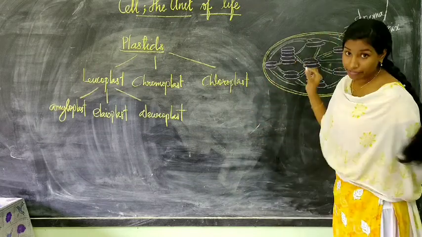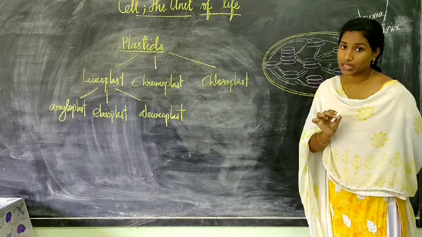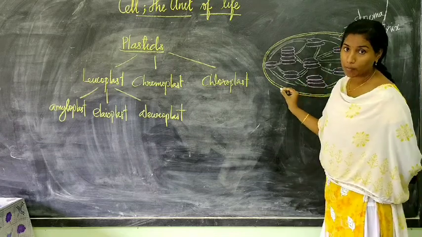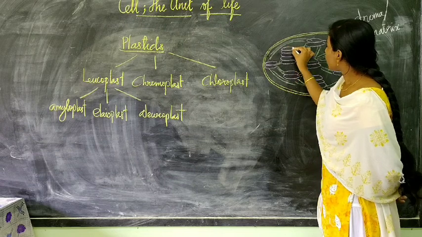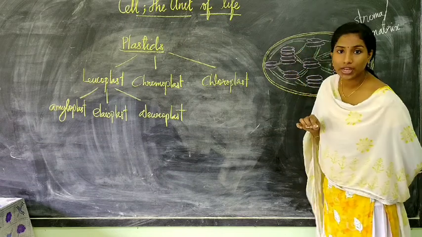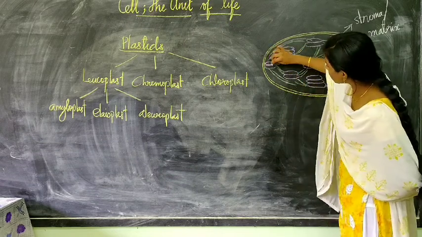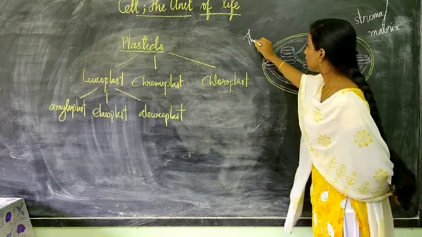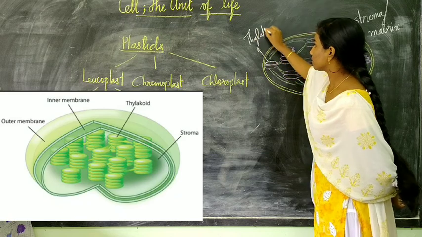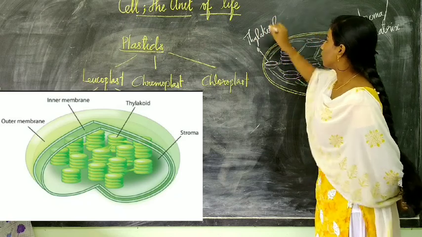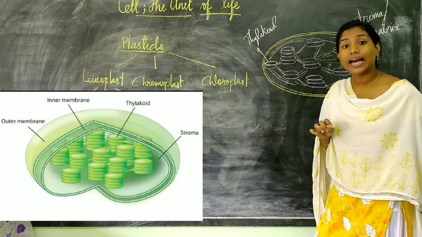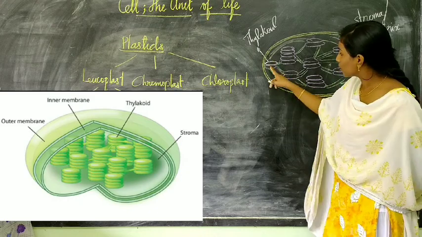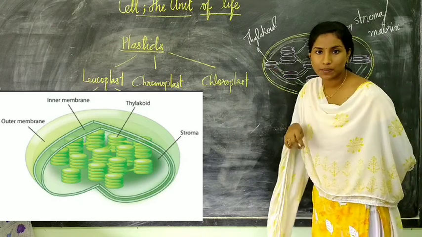Now, specifically, the kind of structures that can be seen inside the stroma are these small disc or coin-shaped structures. This disc shape is the thylakoid. What is it? It is thylakoid. Each one is a disc or coin-shaped structure.